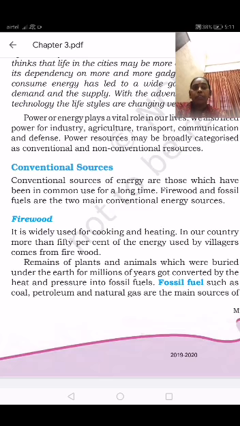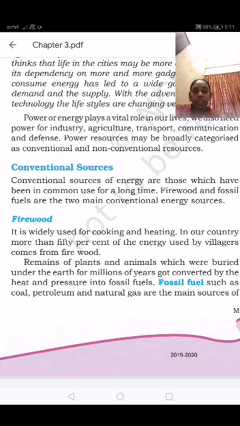All the waste materials like plants and dead animals were buried under the earth, and after millions of years they were converted into fossil fuels. How are they converted? By heat and pressure. In the interior of the earth there is a lot of heat.